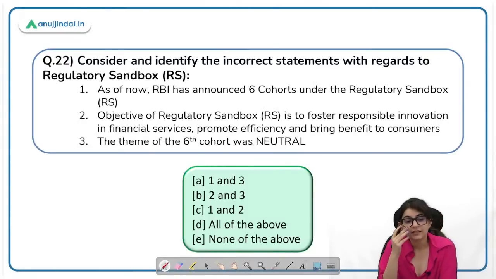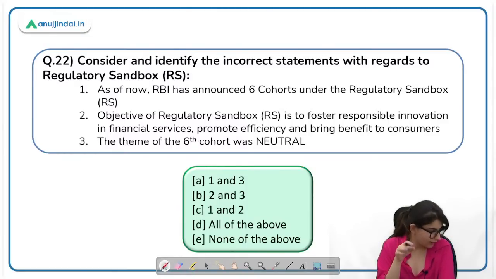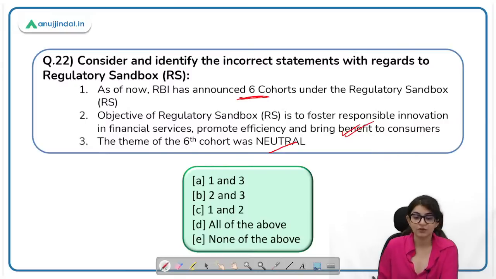Consider and identify the incorrect statement with regard to regulatory sandbox. As of now, RBI has announced 6 cohorts under the regulatory sandbox. How many cohorts are there? Please let me know how many cohorts are there and if the first statement is correct or incorrect. Objective of regulatory sandbox is to foster responsible innovation in the financial service, promote efficiency, bring benefit to the customers. This is the correct statement. Theme of the 6th cohort was neutral. Please let me know how many cohorts are there. 5. So Parash Goswami, Parth. Very good. There are 5 cohorts and this is the theme of the 5th cohort. So the first and the third statement are incorrect and you have to find out the incorrect statement. A will be the right answer here.